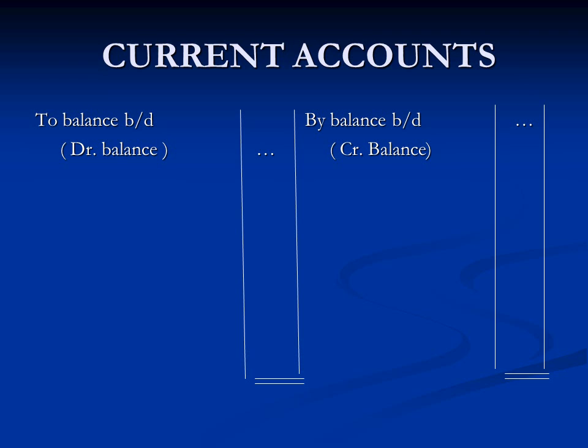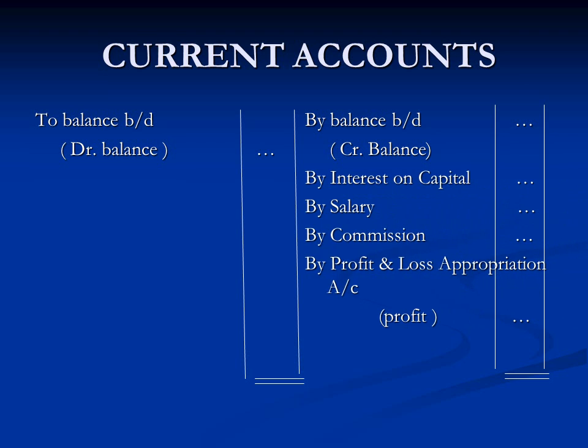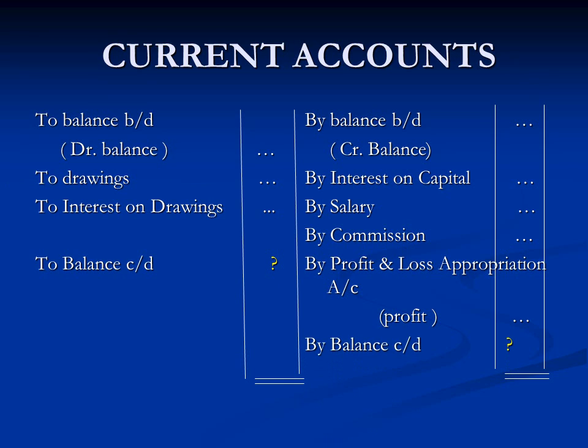All adjustments which were written in the capital account are now written in the current account, as I have shown: interest on capital, salary, commission, profit. And on the debit side, drawings and interest on drawings, and the balance is carried down. So you notice that when capitals are fixed, we make the capital account and current accounts separately. So that's the end of lecture 1. In the next lecture we shall be proceeding with the calculation of interest on drawings and in some cases interest on capital.